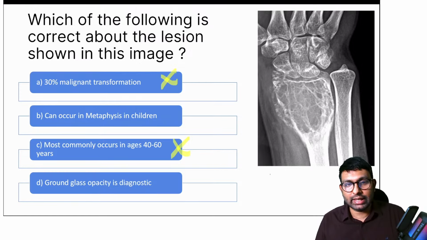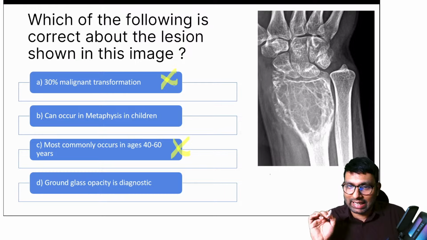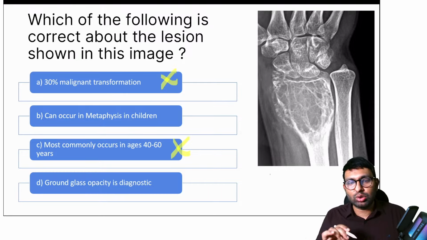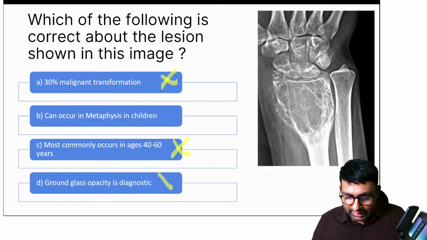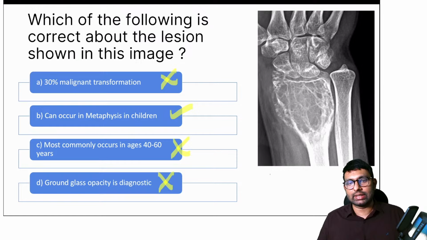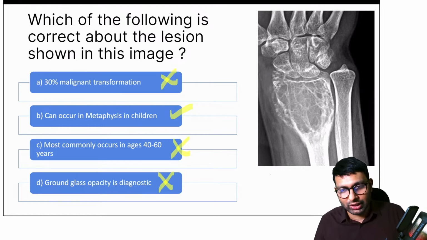Ground glass opacity is diagnostic. See, ground glass opacity is seen. But is it diagnostic? When you see ground glass, will you definitely say it is giant cell tumor? No. You will never say it is definitely true. So this again is wrong. The answer is can occur in metaphysis in children. Although it is an epiphyseal tumor, it can be in metaphysis in children. So this is the answer. Okay.